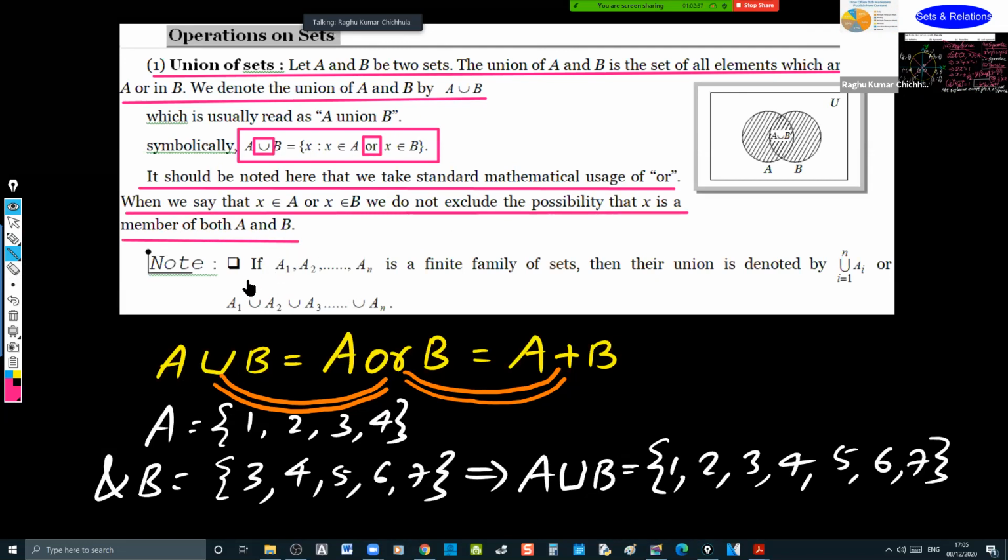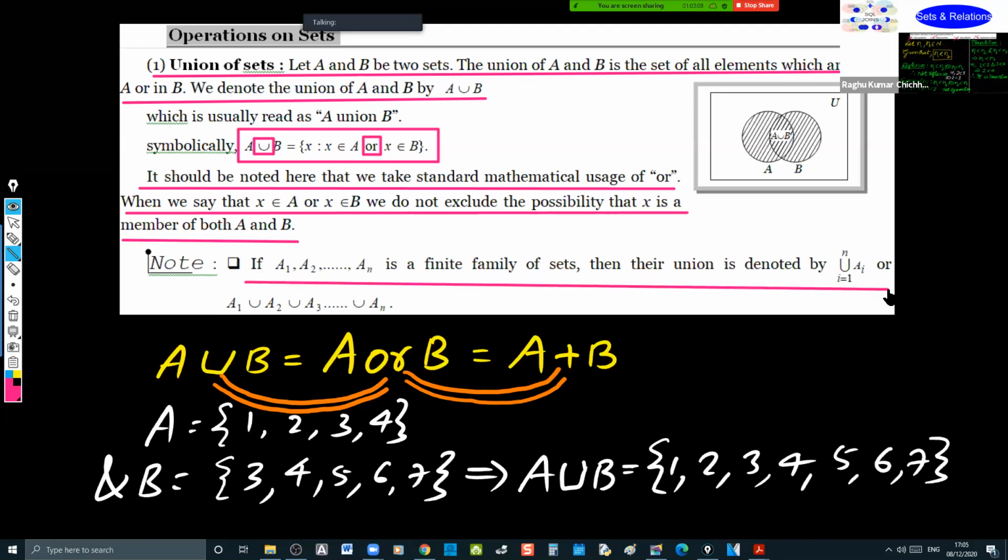Now, if you have more than two sets, A1, A2, A3, and so on, some sets or a family of sets, then their union is denoted by a notation like this. Like you must be knowing sigma. Sigma stands for summation. Similarly, if more than two sets are there, we represent all of them like this: union of Ai, i runs from 1 to n.